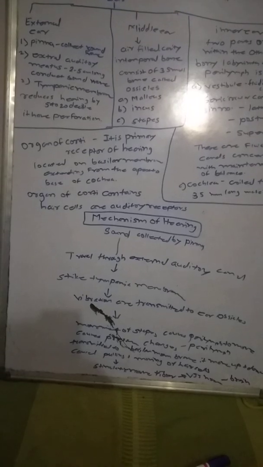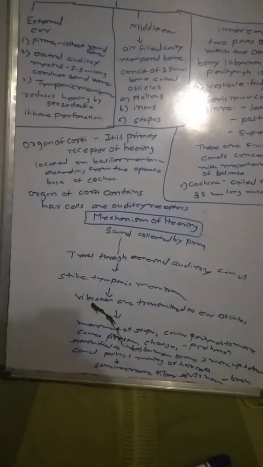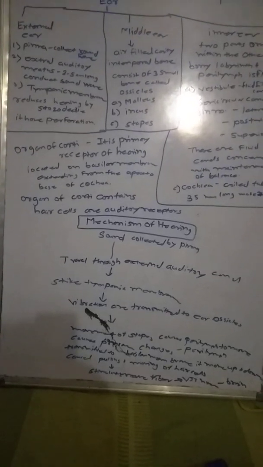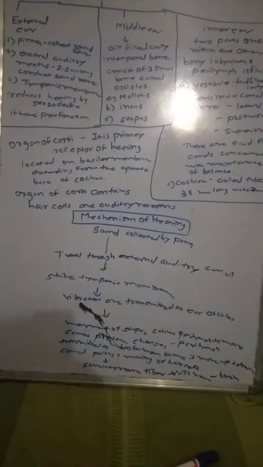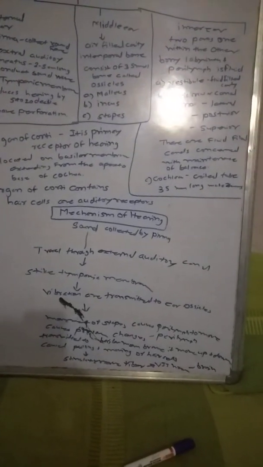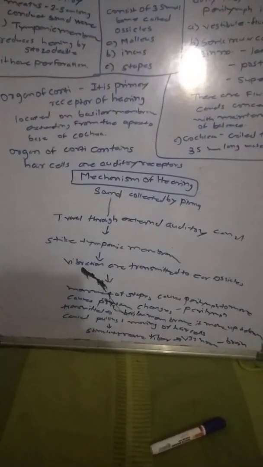The function of the external ear is to collect sound waves and pass them to the middle ear. The middle ear has three small bones: malleus, incus, and stapes. From the middle ear, hearing goes towards the inner ear, which has the vestibule, cochlea, and semicircular canals.